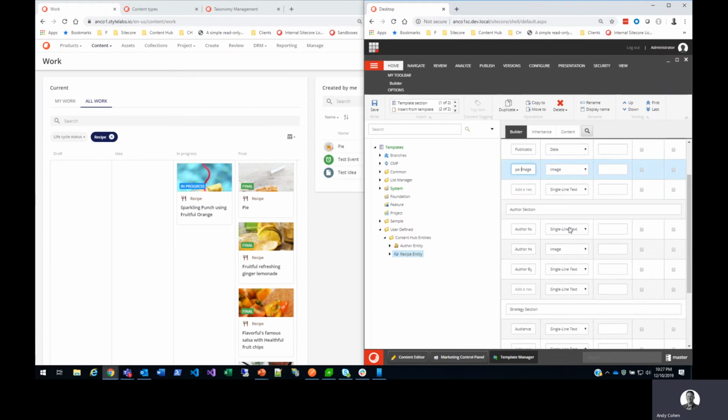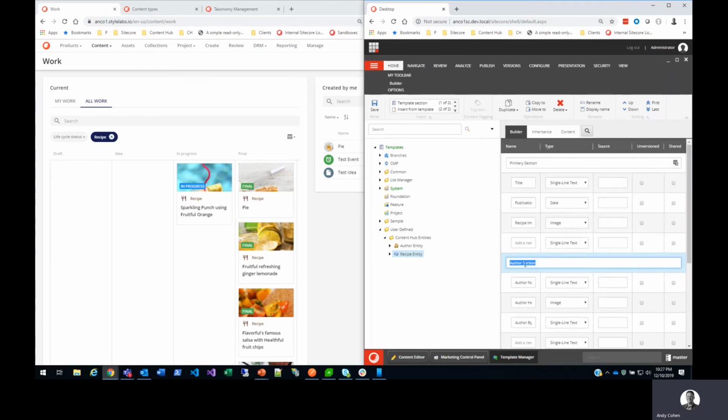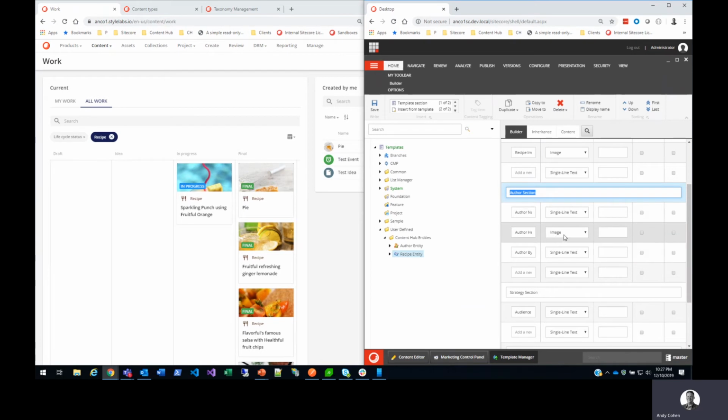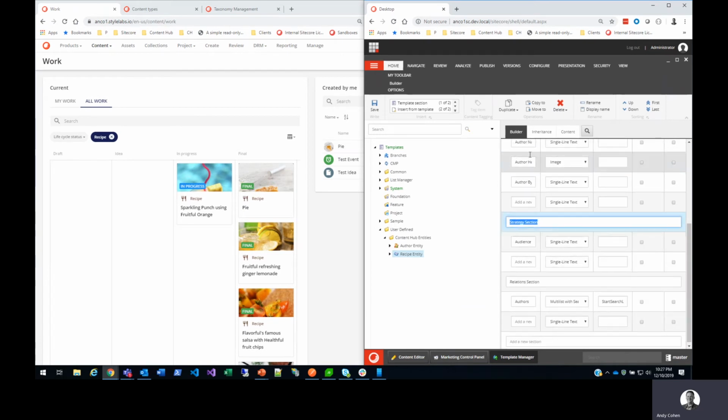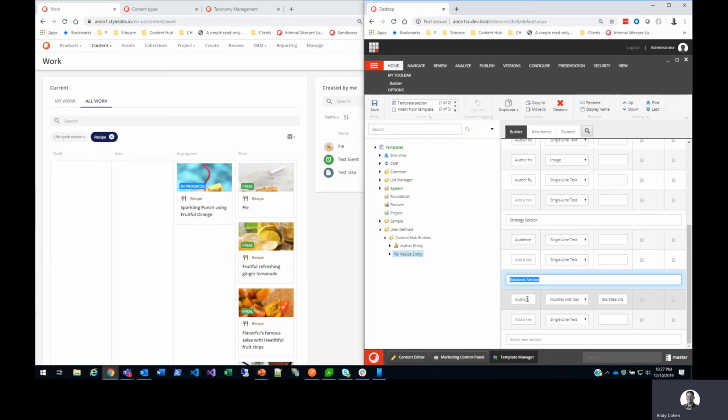DAM image. Then I've created this other section, this author section, which is supposed to pull a related entity directly onto the Sitecore template, and that's the flattened approach. And then I have a strategy section just to demonstrate that I can also pull in an audience onto this as a flattened related entity. And then I also have a relations section, which is a multi-list with search capabilities. It links back to a different area of the tree. It's a relational field. So that's how my template is defined.